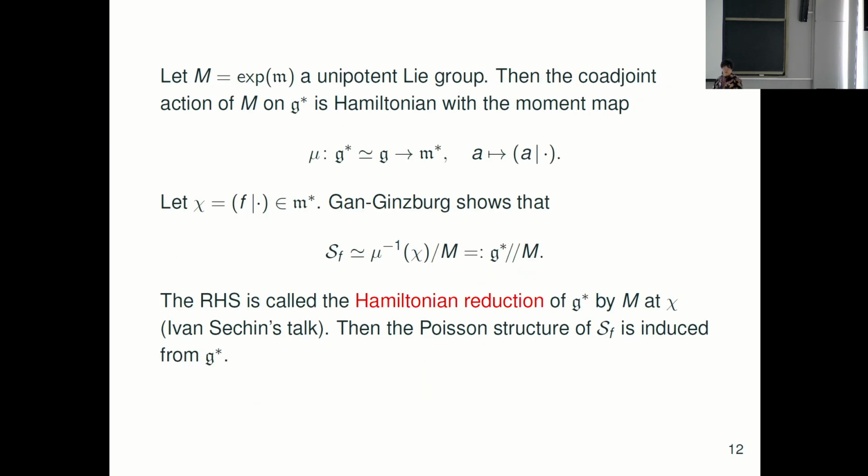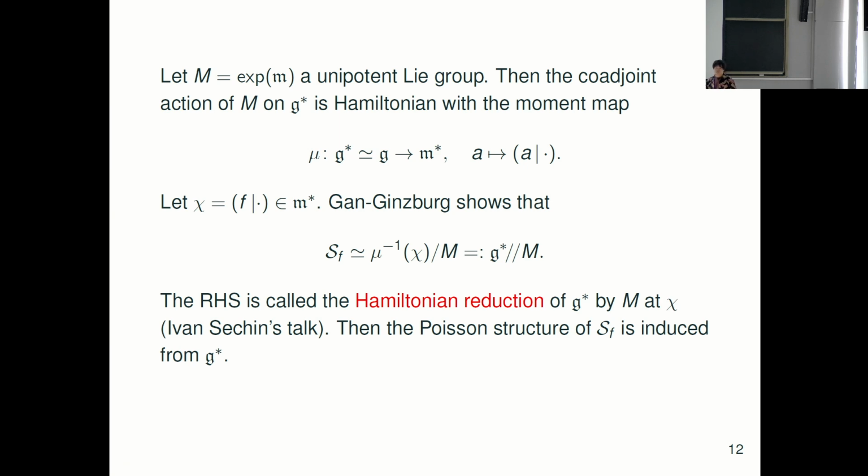Then we take the exponential of small m, which is large M. This is unipotent, and it acts on g* by the coadjoint action. This is known as a Hamiltonian action. The momentum map is, we identify g* with g. This is just a pairing, and we write chi for the pairing with f. We think of it as a function on m.